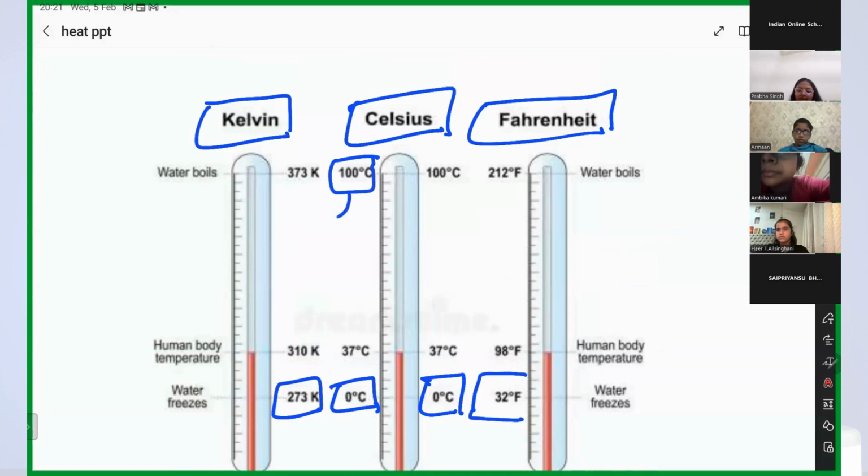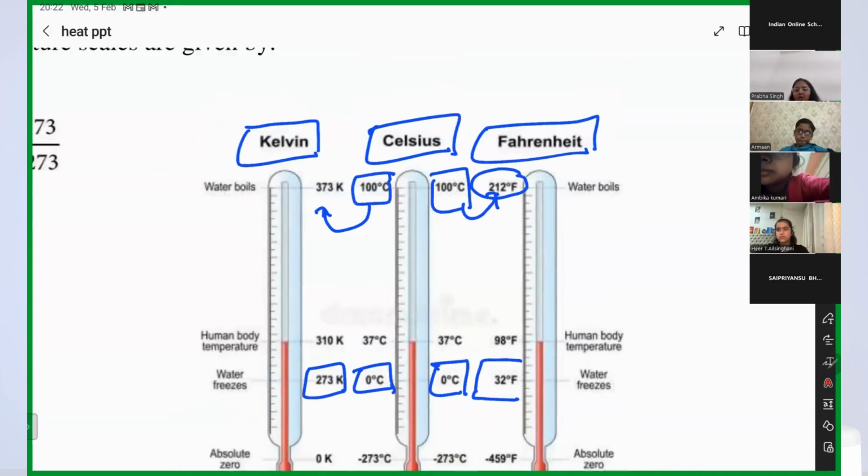If I want to say that in Kelvin, what temperature will I say? 373 Kelvin. Very good. And the same temperature in Fahrenheit? 212 degrees Fahrenheit. Got it?